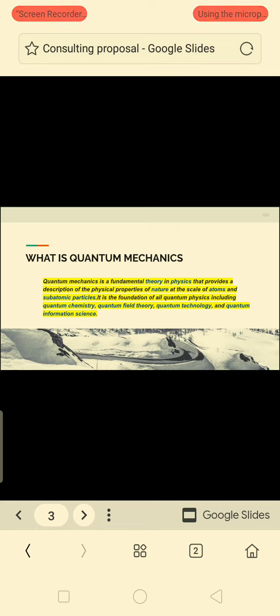What is quantum mechanics? Quantum mechanics is a fundamental theory in physics that provides a description of the physical properties of nature at the scale of atoms and subatomic particles.